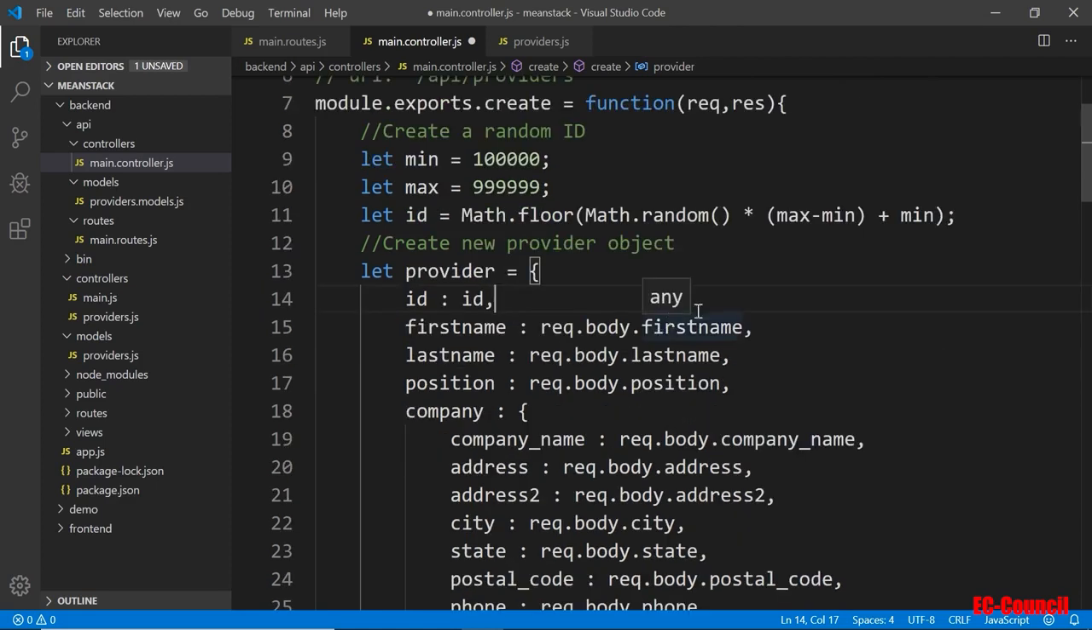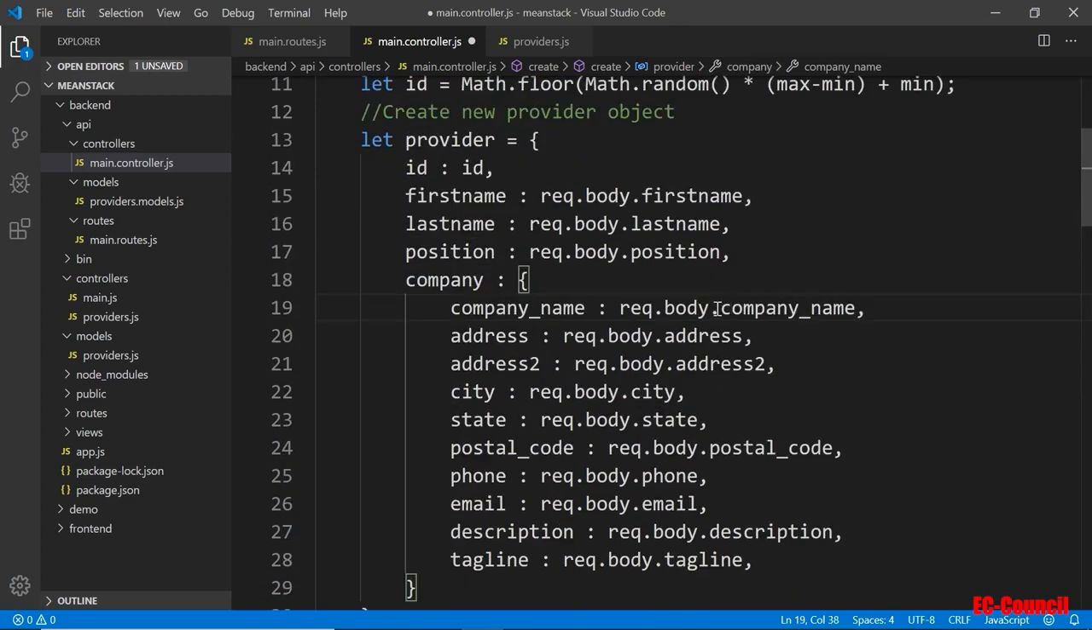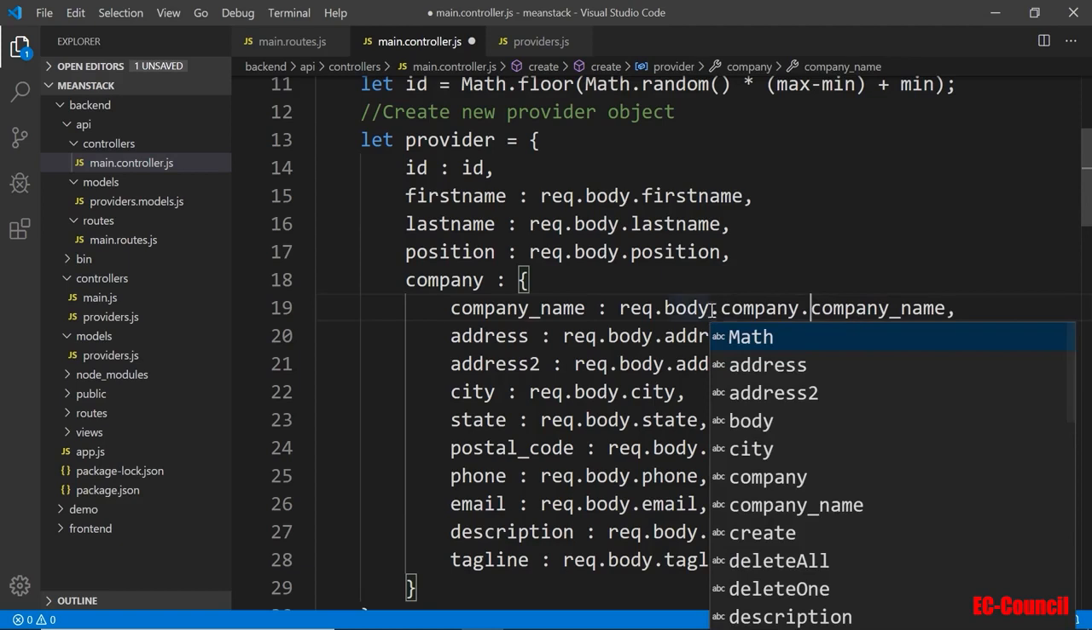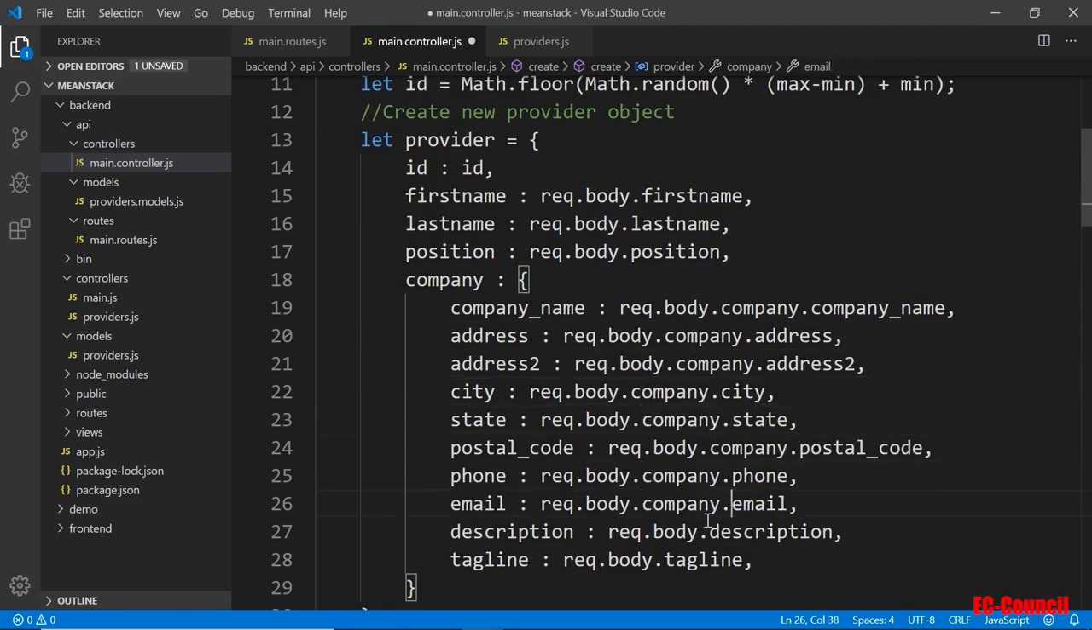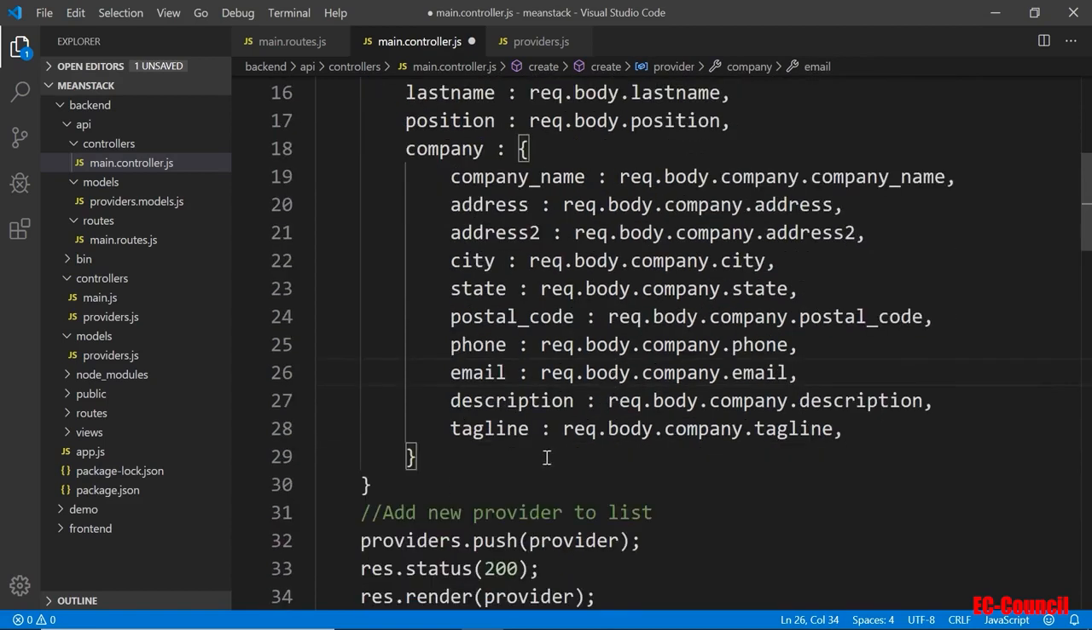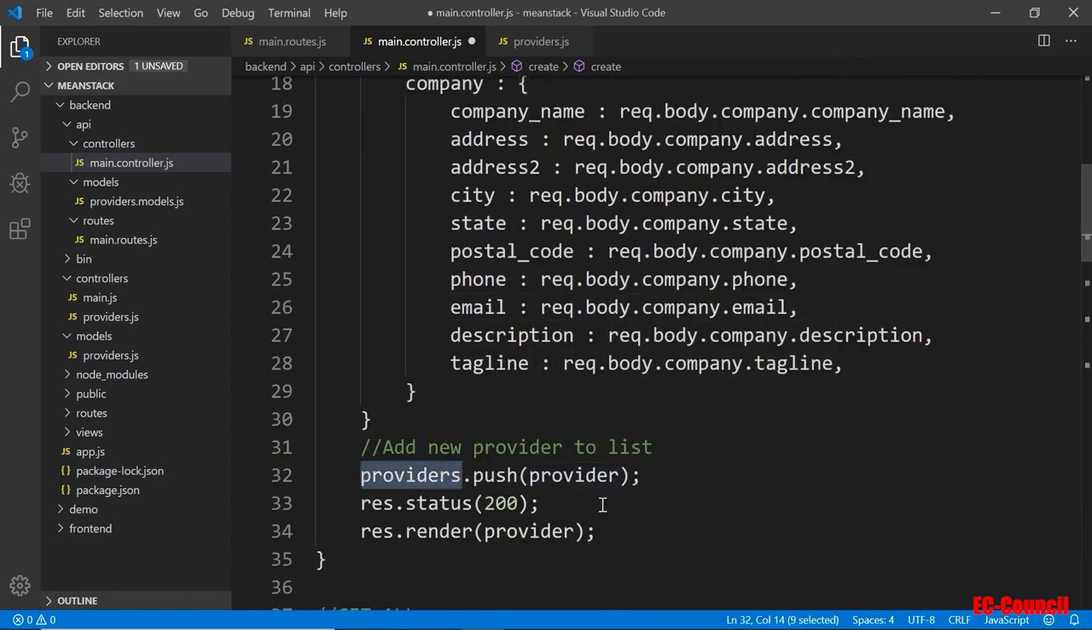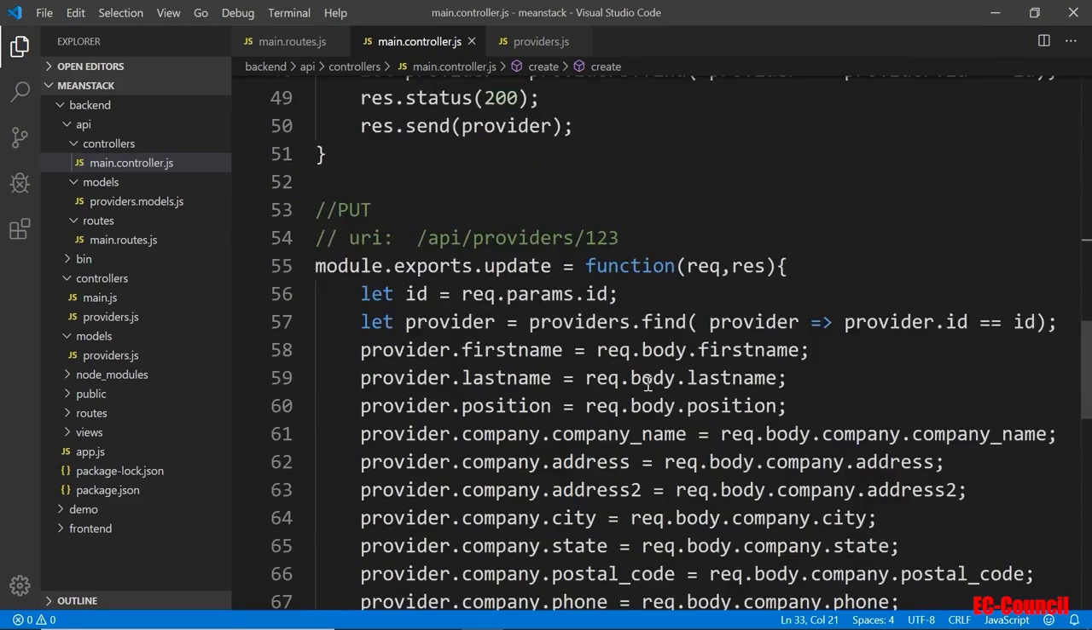Again, down here needs to be changed to body.company.companyname and so on. So I'm going to copy this again and paste it to all these company properties. Okay, and then we just push it to the providers, and then we send a status of 200, and then we're done with that one. Let's go to the delete part.